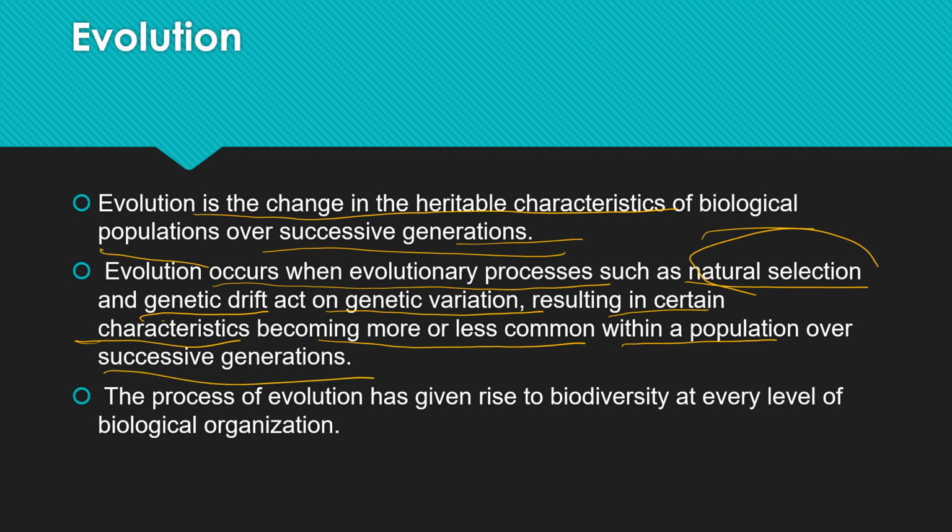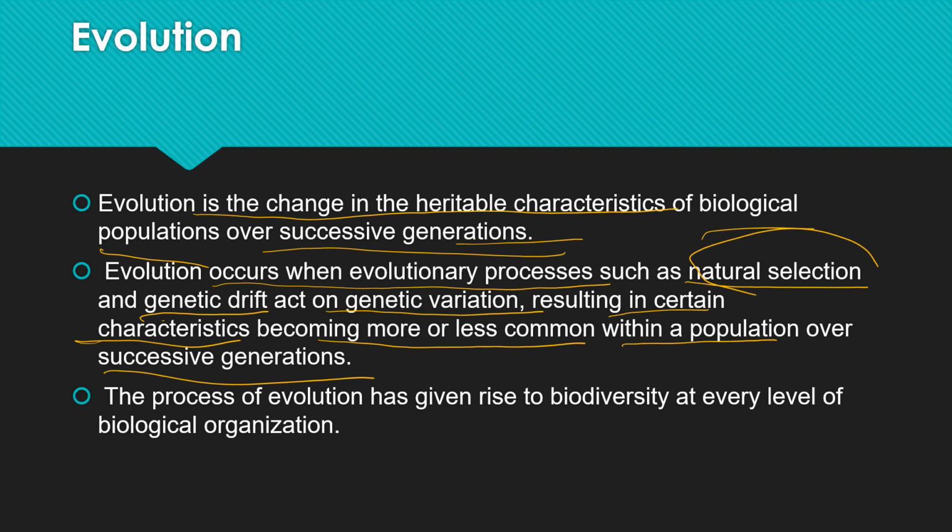Whatever characteristics our ancestors had, a few of them have been modified, or genetic variation has happened. So not all those characteristics are carried to the next generation. Some have been altered. These successive changes in the population over successive generations are evolution.